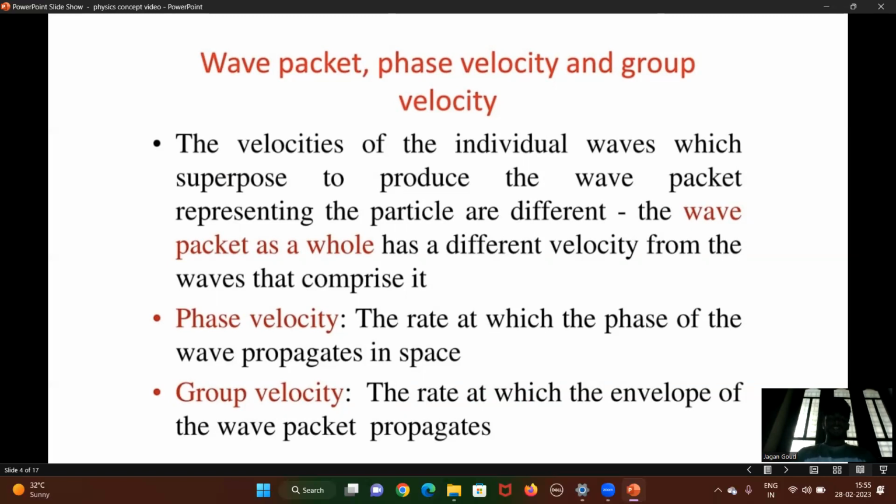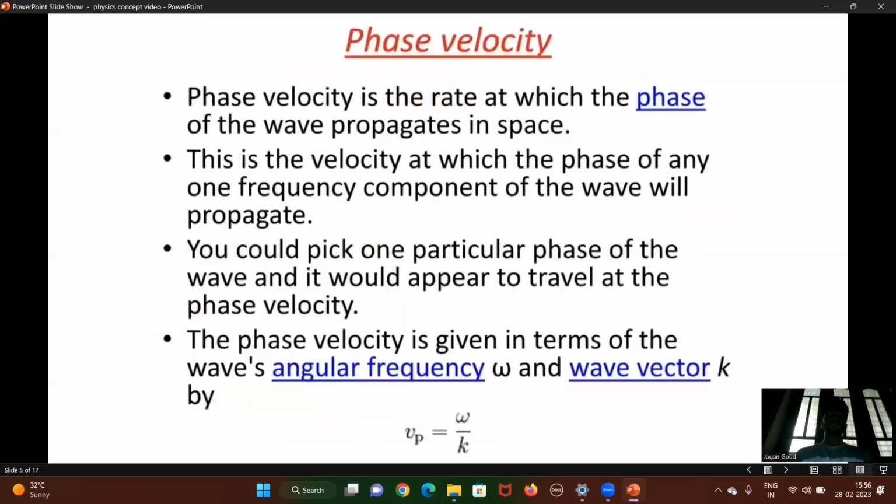Phase velocity: the rate at which the phase of the wave propagates in space is called phase velocity. Group velocity: the rate at which the envelope of the wave packet propagates is called group velocity.